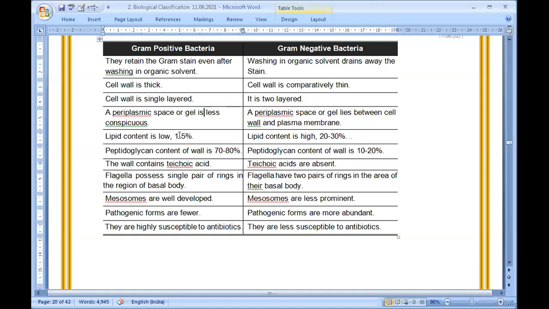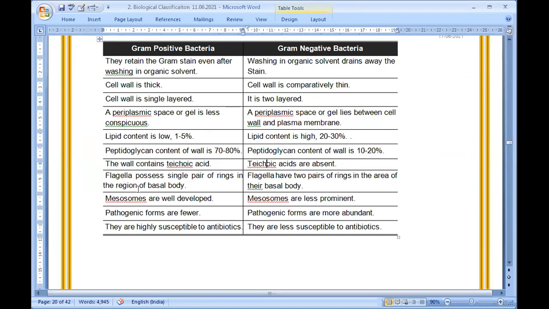Lipid content is low, only 1 to 5%. This is a bigger range; in most books you'll find it is hardly 2 to 3%. In gram negative, lipid content is very high, at least 20 to 30%. Peptidoglycan content of the cell wall is 70 to 80% in gram positive, and in gram negative it is very little, 10 to 20% only, that's why it is thinner. The wall contains teichoic acid, another component found only in gram positive bacteria and absent in gram negative bacteria.